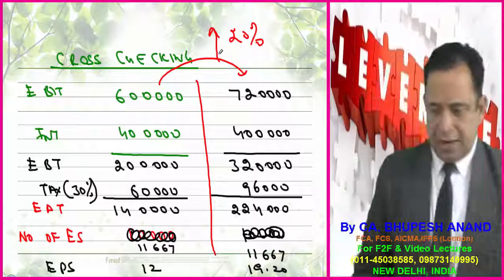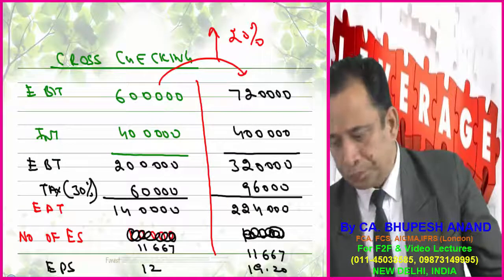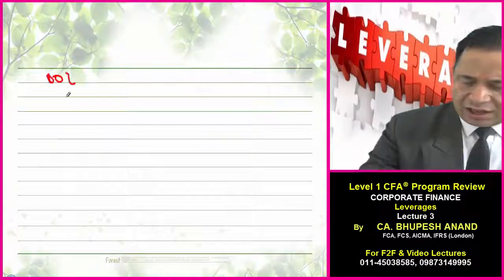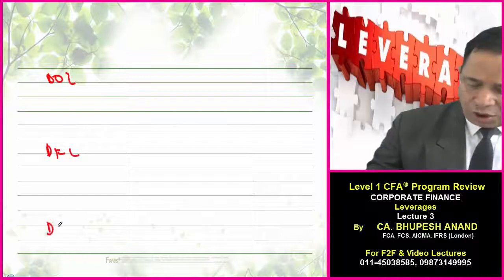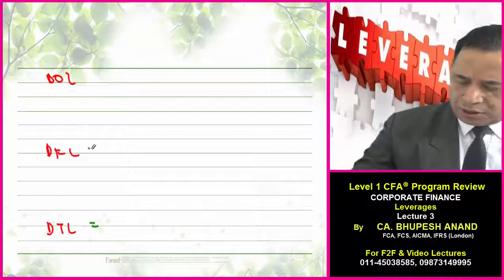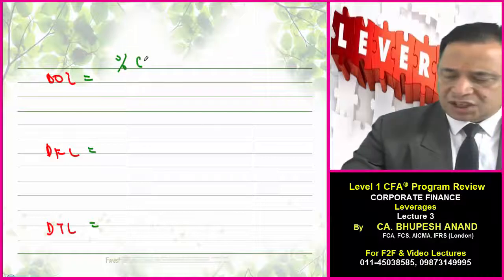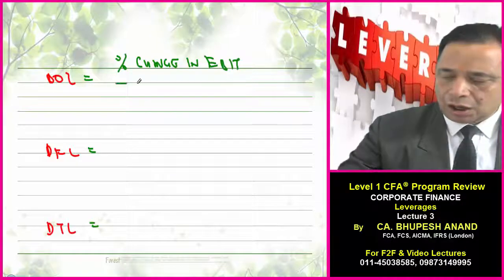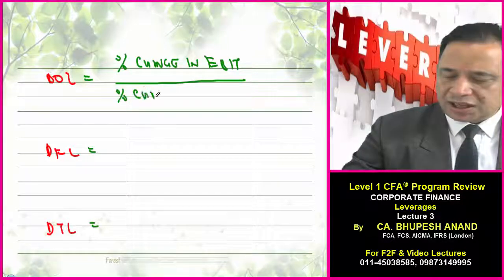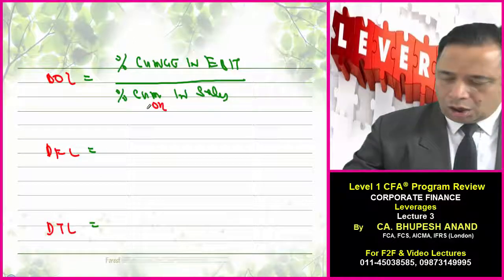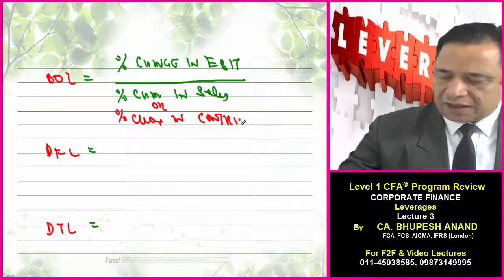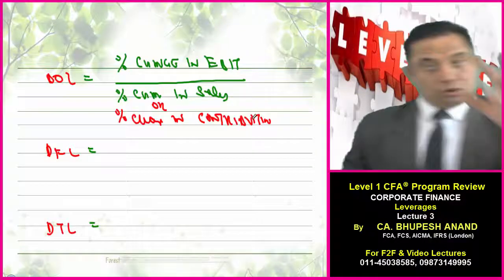So I just want to summarize all the things which I have just told you. Degree of operating leverage, degree of financial leverage, and degree of total leverage can be calculated with the help of percentage change in EBIT upon percentage change in sales or percentage change in contribution. Now we have seen that either we can use sales or we can use contribution.